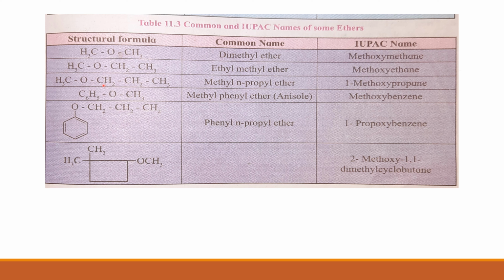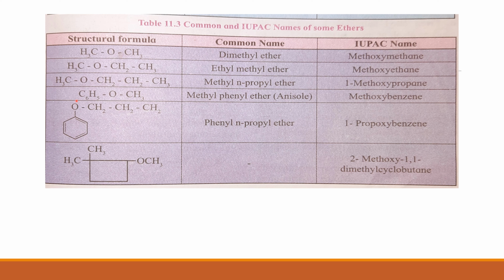Therefore we have to write the locant here, and it will be 1. So 1-methoxypropane will be the proper IUPAC name of this compound.